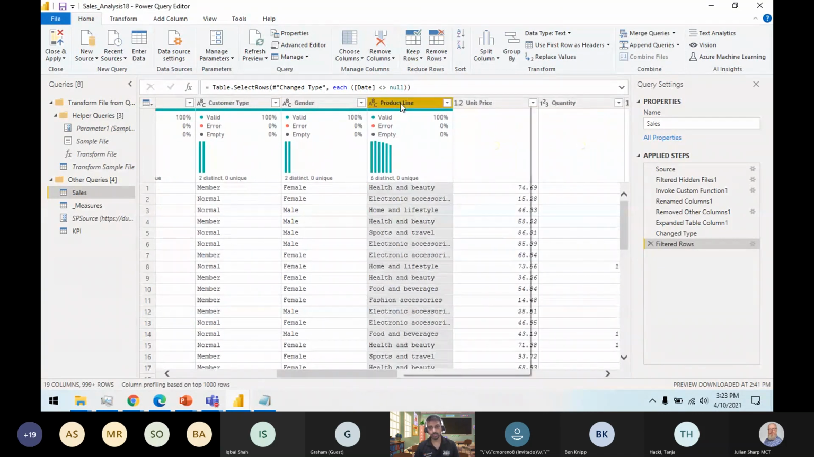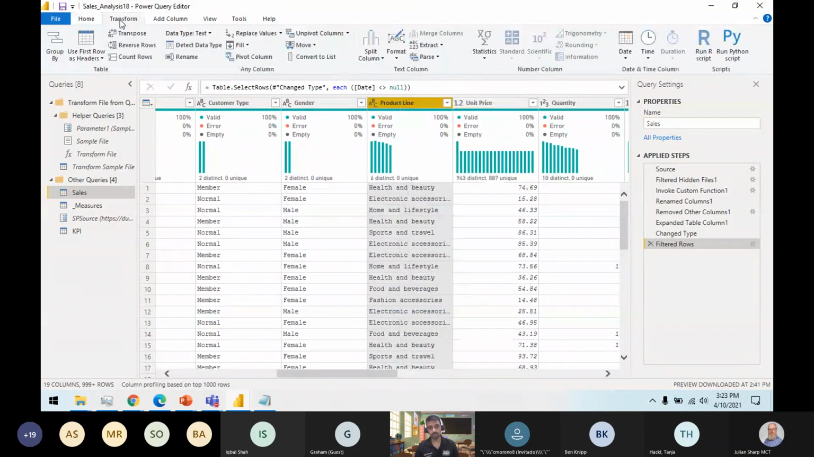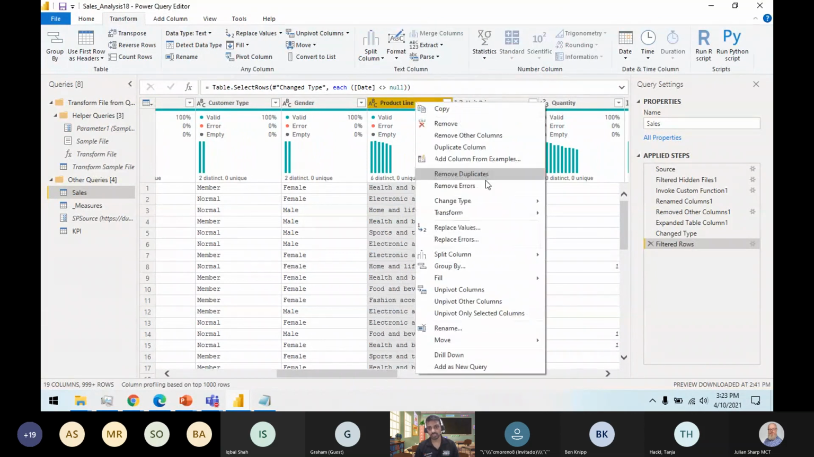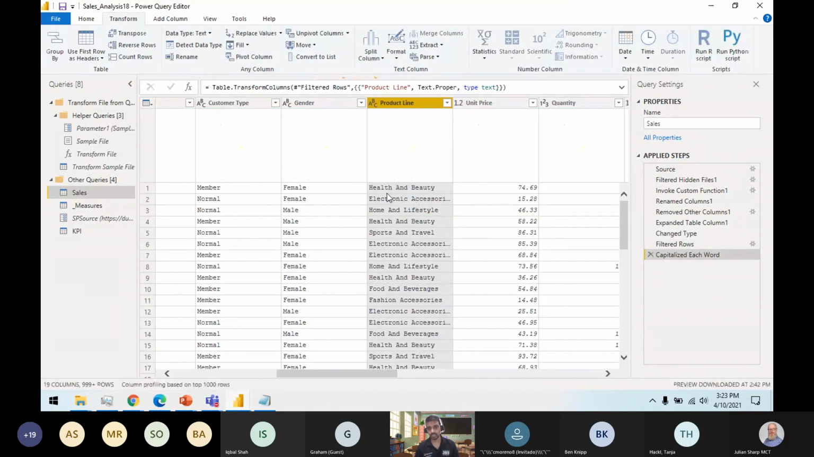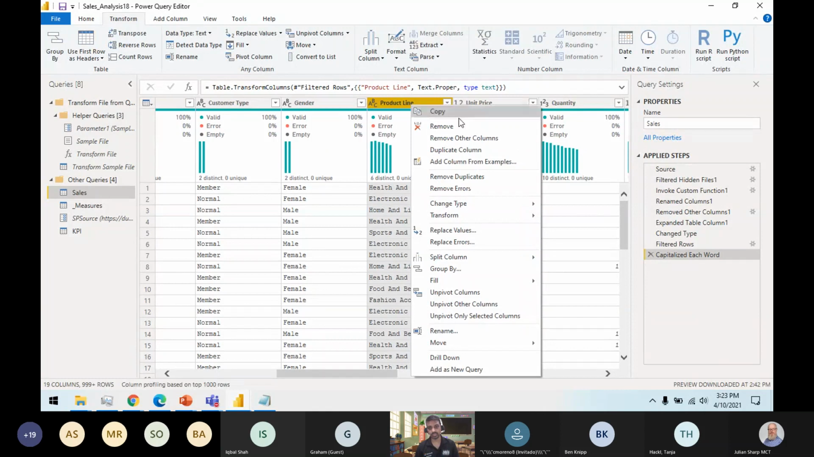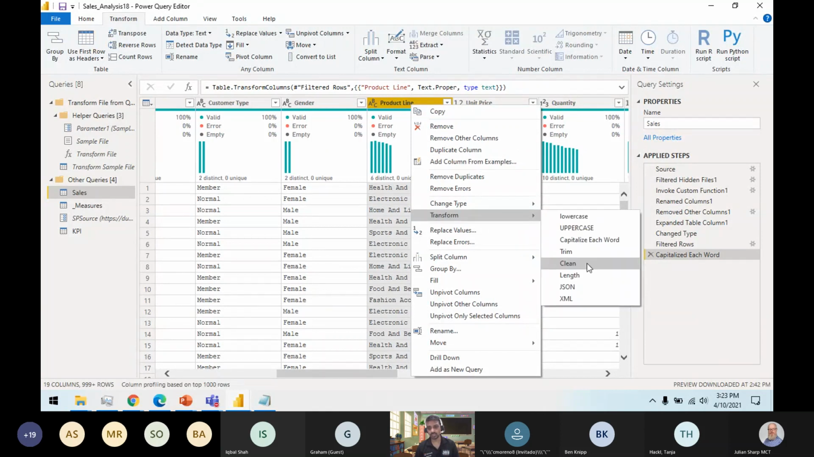I want to do the transformation so that every letter is capitalized. So capitalize each word, and this will now be changed to Health And Beauty. I can use different transformations as well, such as uppercase and lowercase.